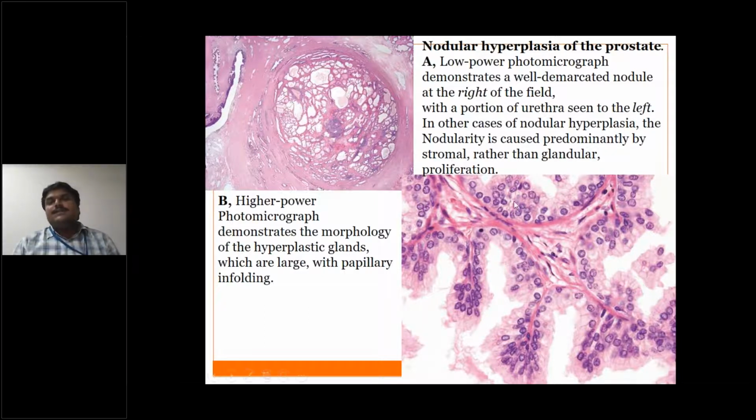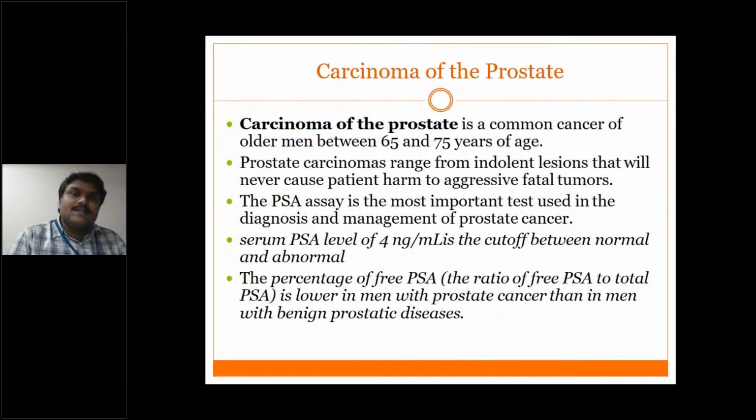If you zoom in and look at the glandular elements, you can see two layers of cells: the luminal columnar epithelial cells and the abluminal cuboidal epithelial cells, the basal cells. This presence of two layers of cells is diagnostic of benign nodular hyperplasia of the prostate. Next important is carcinoma of the prostate, which usually occurs in elderly men between 65 and 75 years, and ranges from indolent lesions that will never cause the patient harm to aggressive